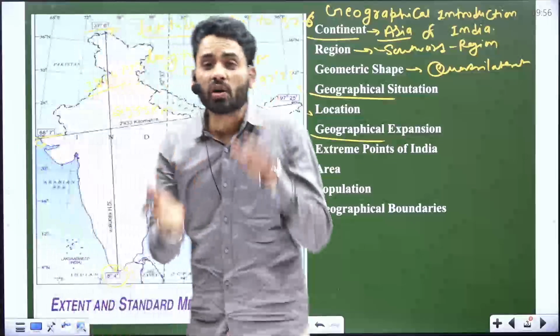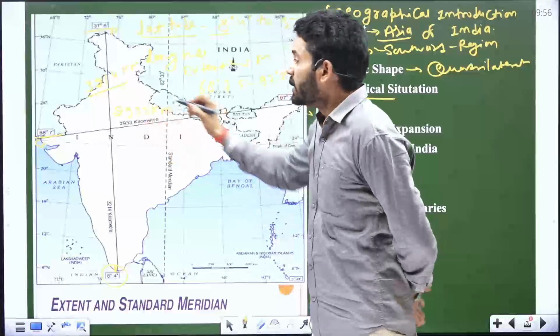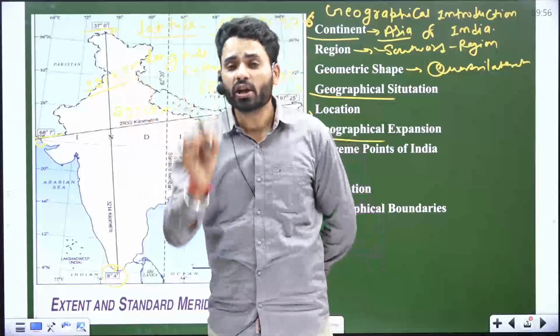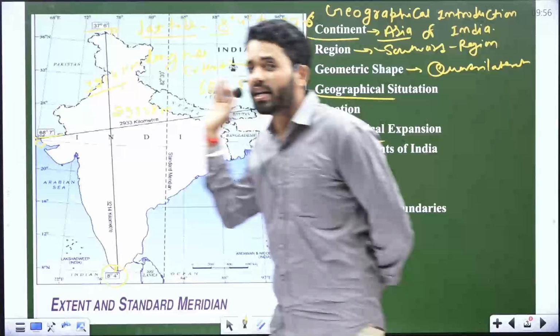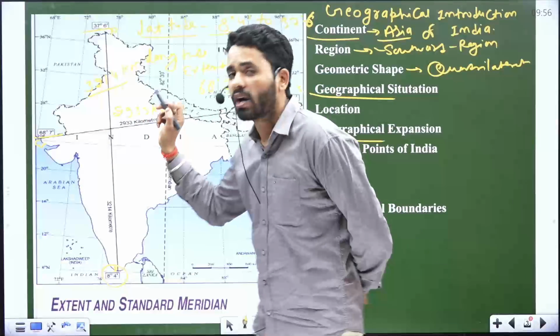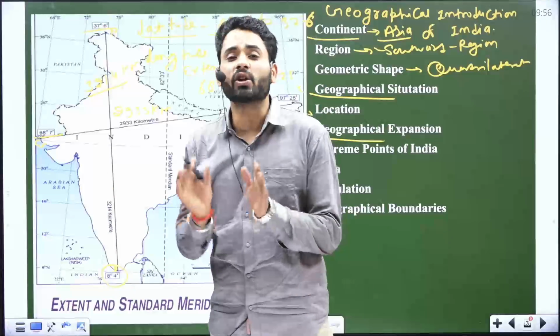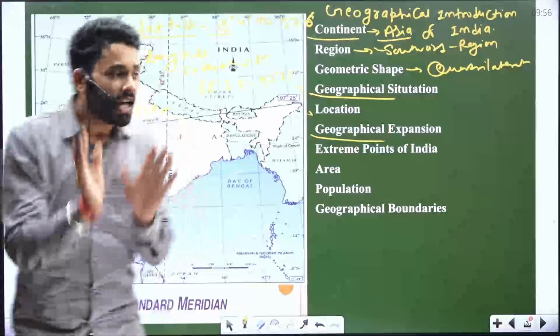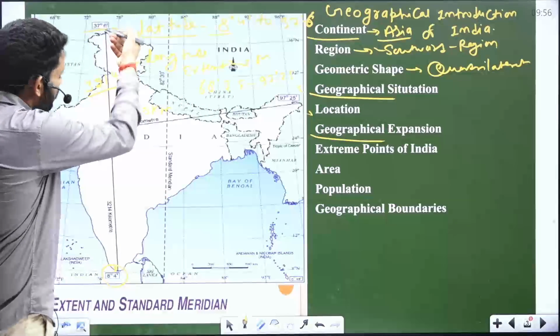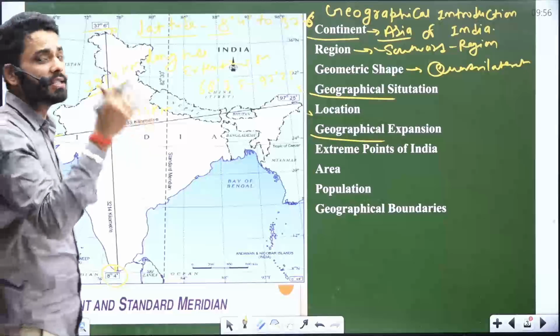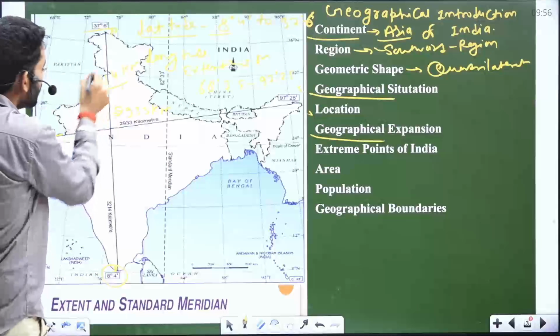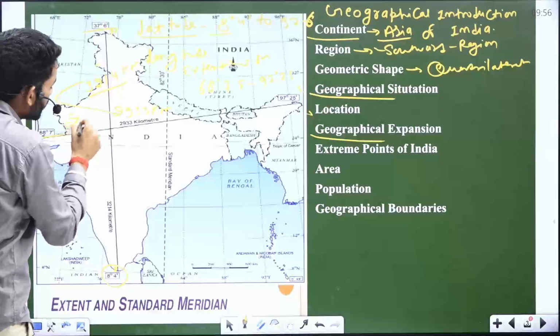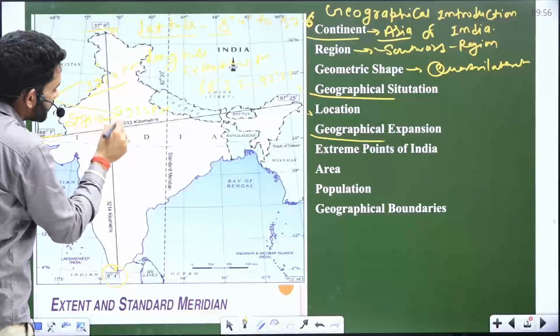North to south our distance is 3214 kilometer, and east to west our distance is 2933 kilometer. Is that clear? And the difference between the north-south and east-west distances is 281 kilometer.